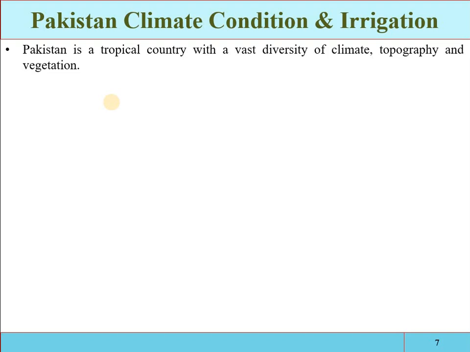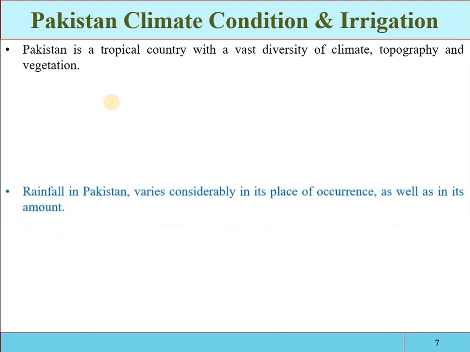Climates are also variable. In the northern areas the temperatures are less as compared to the southern parts. Also the natural availability of water, meaning the rainfall, is different in the northern areas as compared to the southern parts of the country.